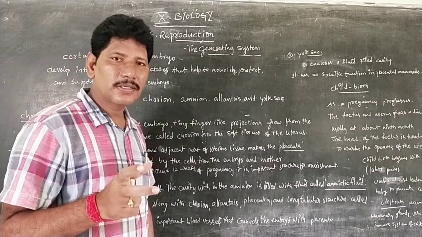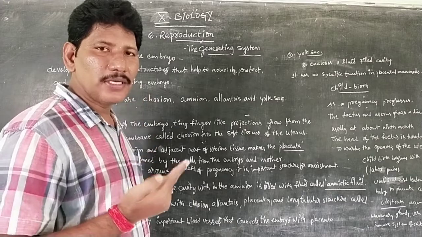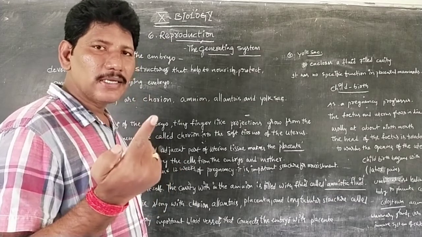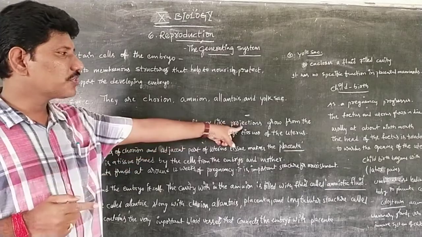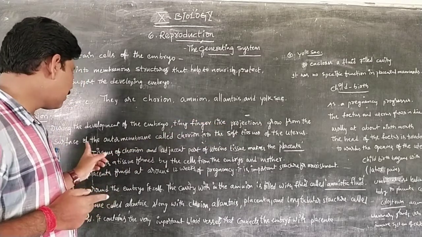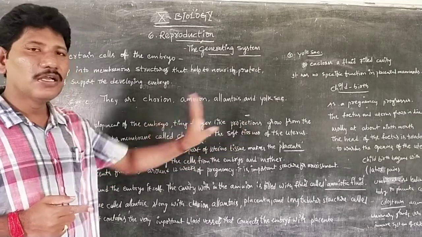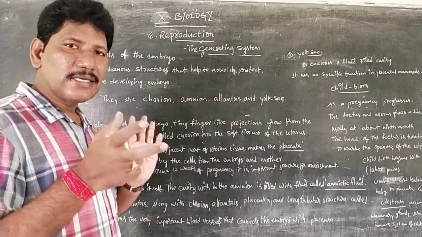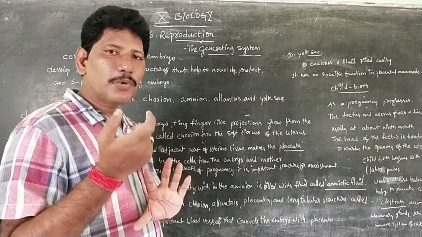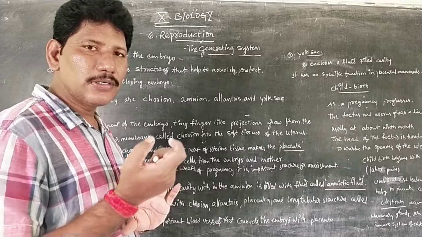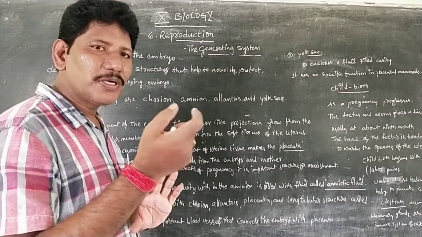Is that clear, children? Among the protective membranous layers, the first one is the chorion. The chorion is formed by tiny finger-like projections from the surface of the outer membrane into the soft tissues of the uterus. So the chorion forms the placenta, which is a very important blood vessel connection between the mother and the baby, very important for the nourishment of the baby.